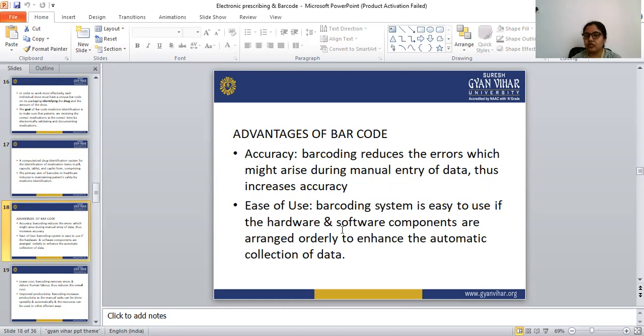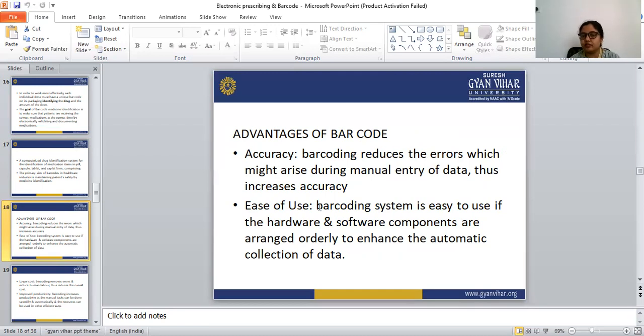So the first advantage of barcode is accuracy, and next is ease of use, meaning we can use the barcoding system easily.